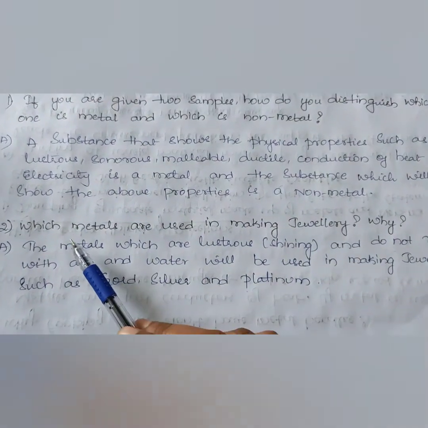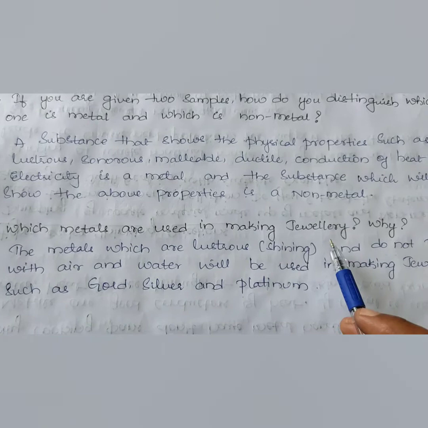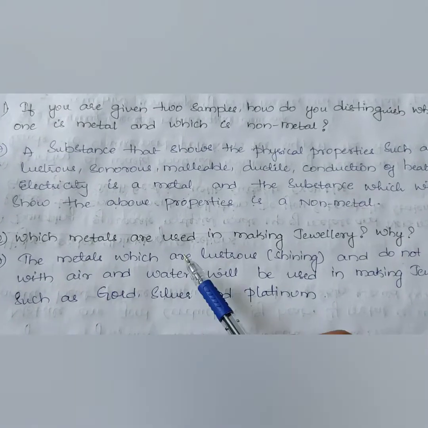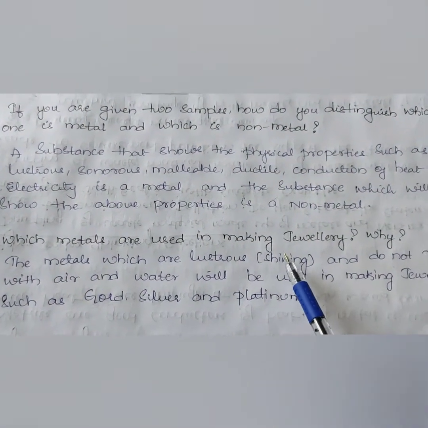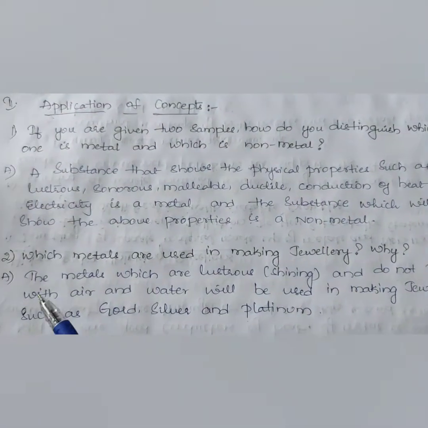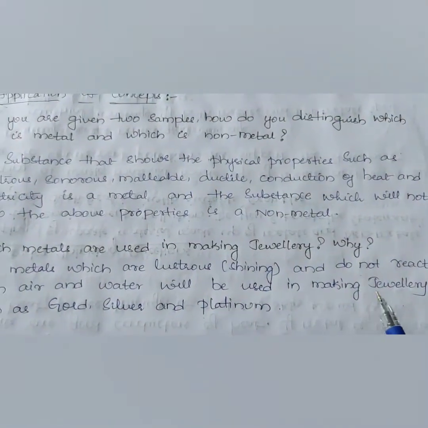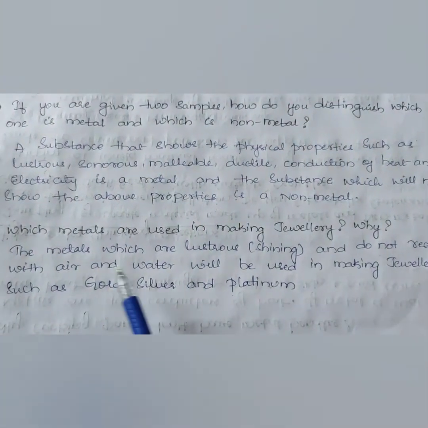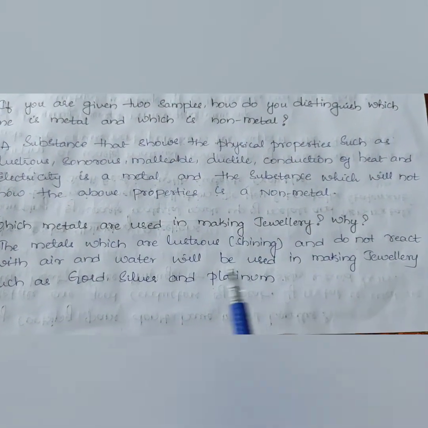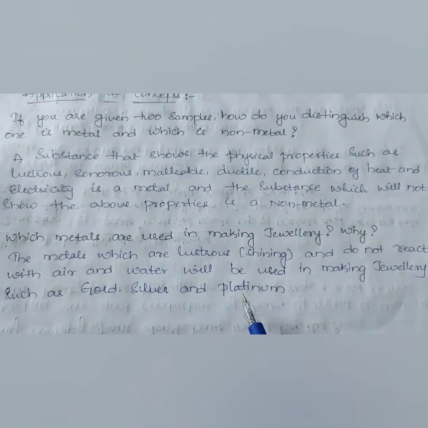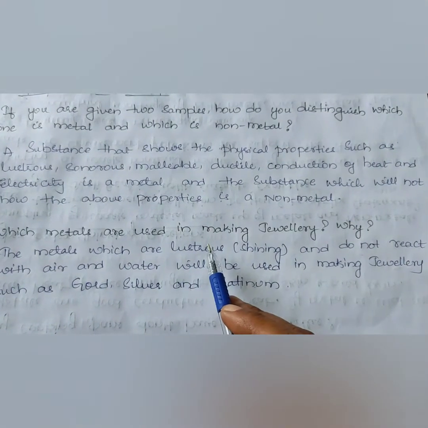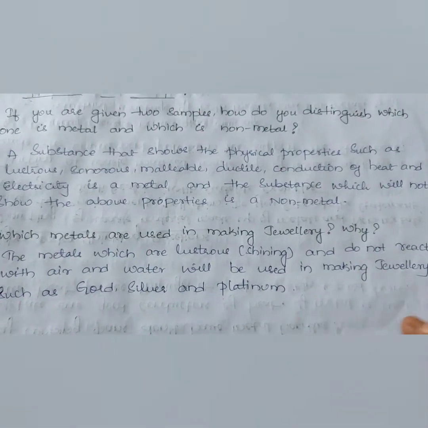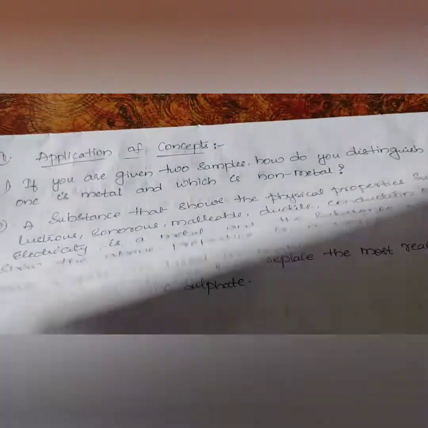Next, which metals are used in making jewelry and why? As we have seen, the metals which are lustrous, that means the shining property, and do not react with air and water will be used in making jewelry. For example, gold, silver and platinum have the lustrous property and they do not react with air and water, hence these are used in making jewelry. Moving to the next question.